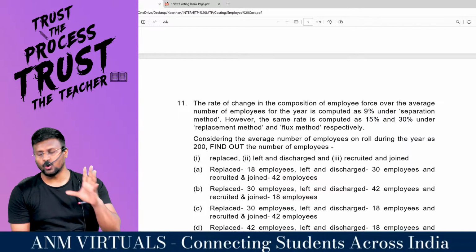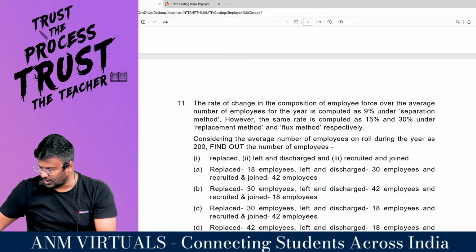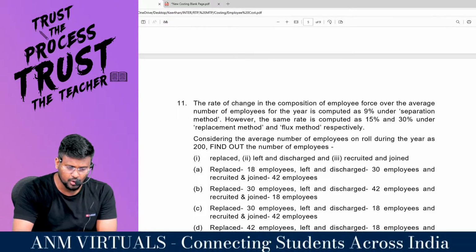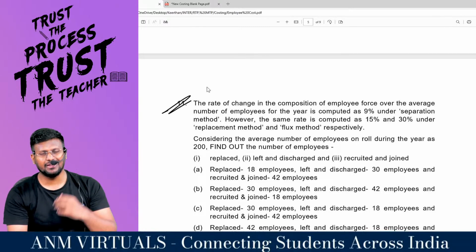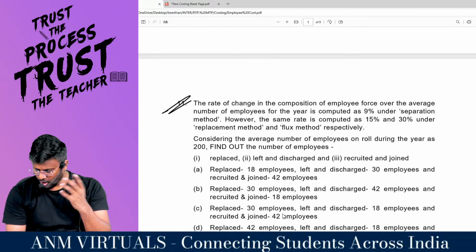Brilliant. Very good question. I believe that you are enjoying the discussion of labor costing. 2 questions we have done, and by these questions, we are able to enjoy the discussion of labor costing.